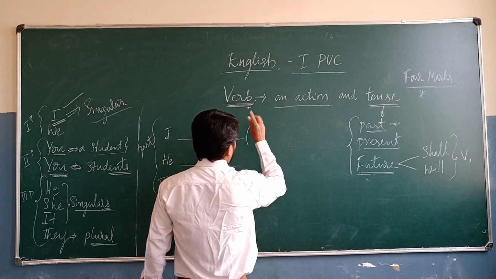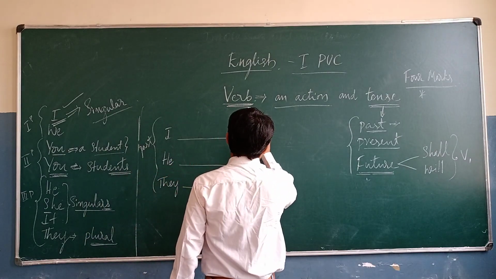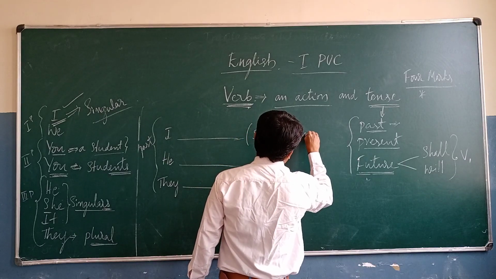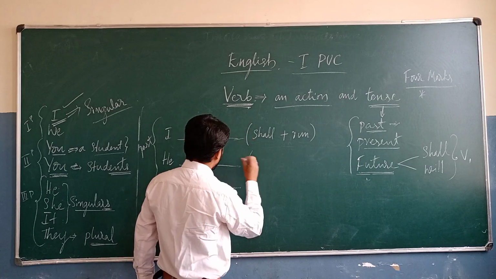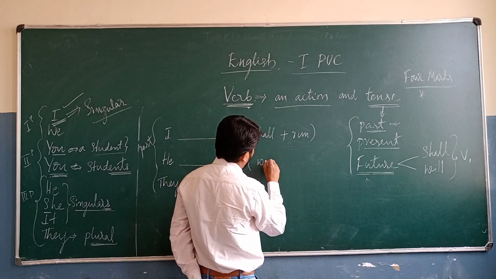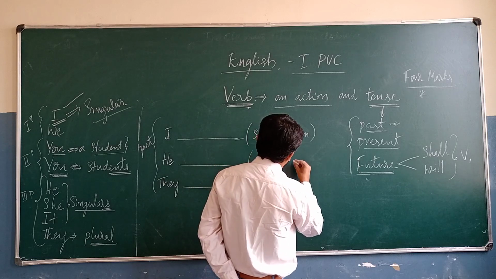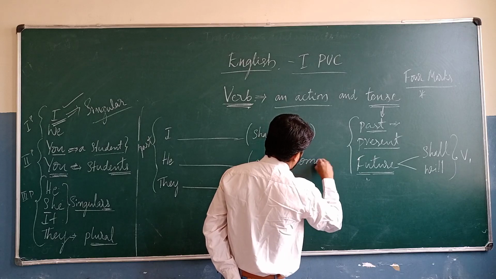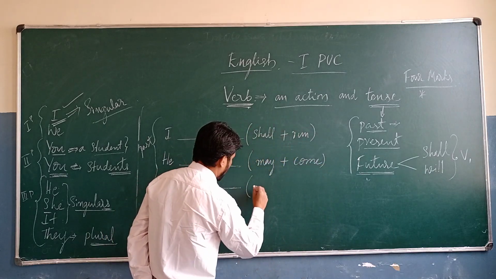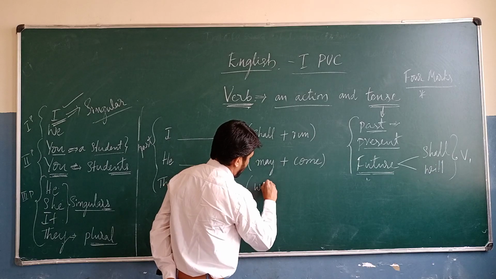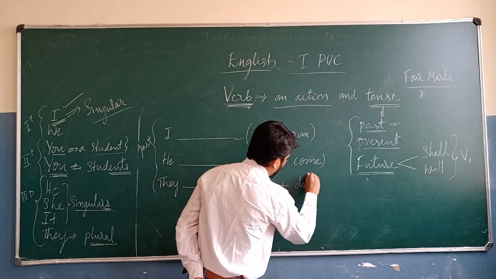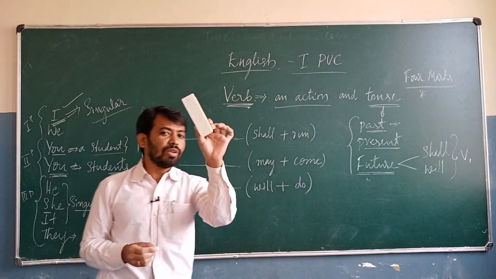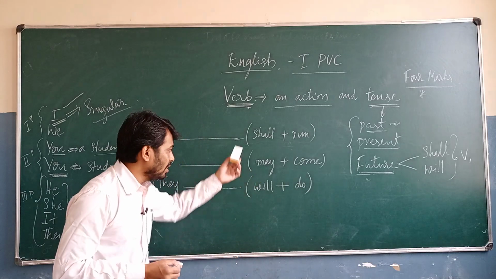If there is, look at this one. Modal auxiliary verb shall plus run. So here E will plus, so here may come. And then here they, that is will plus do. Look at these three. In the last sentence we observed only one verb in the bracket, but in this sentence observe these three.